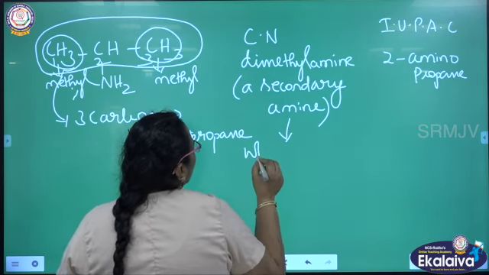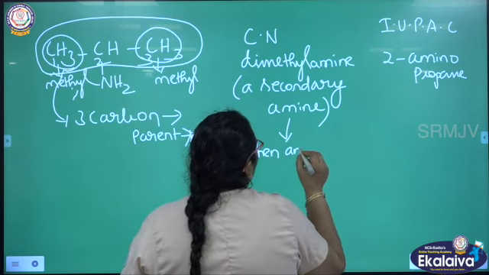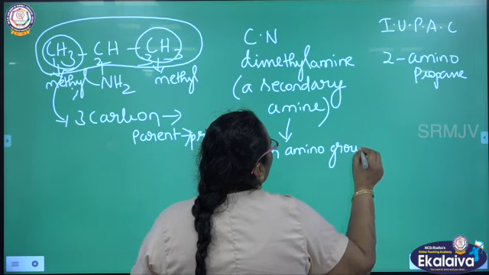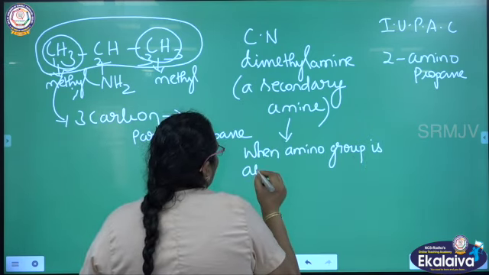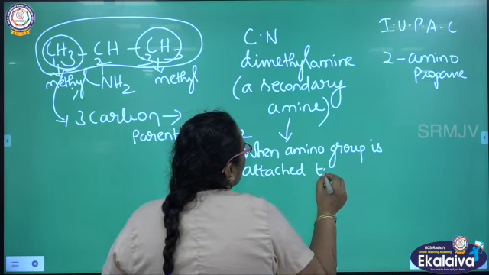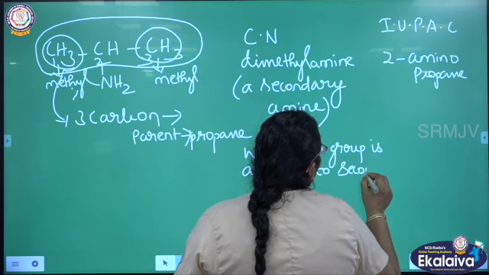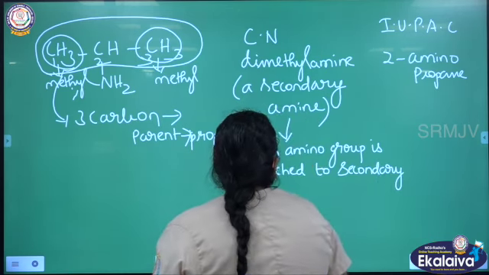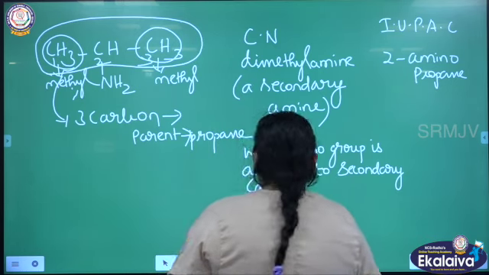When amino group is attached to secondary carbon, what is secondary carbon? A carbon that has one hydrogen or two bulky groups.